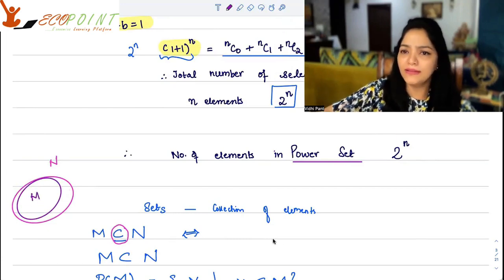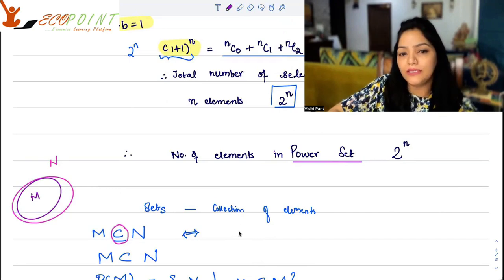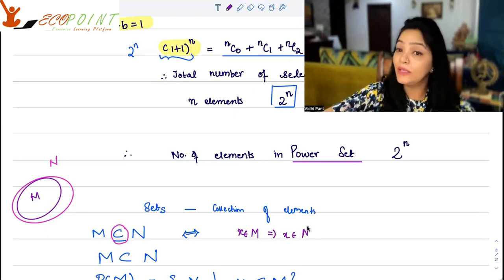So in some sense, M is smaller than n and it's contained. This symbol is for containment. So we will say that every x belonging to M logically will be in n as well. Then only I will be able to say that M is a subset of n.